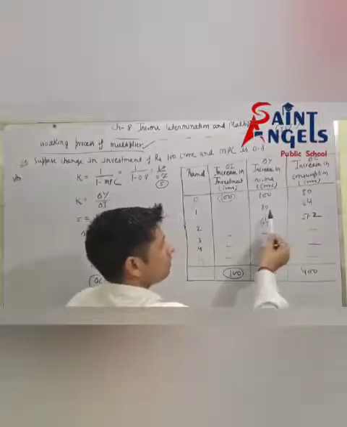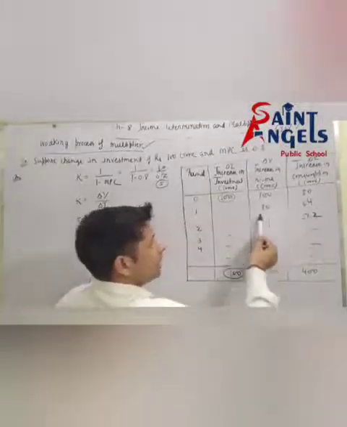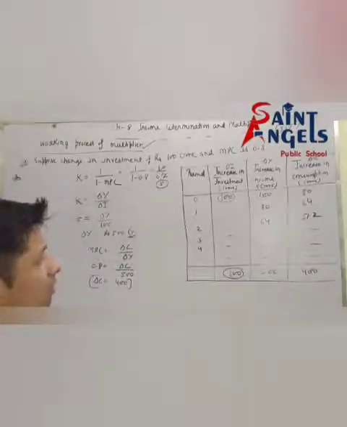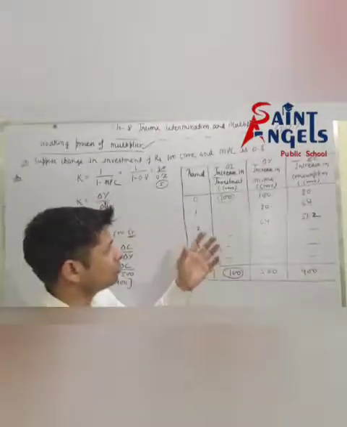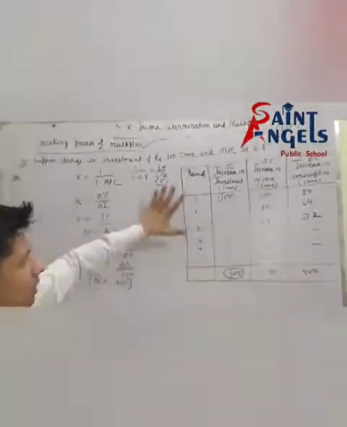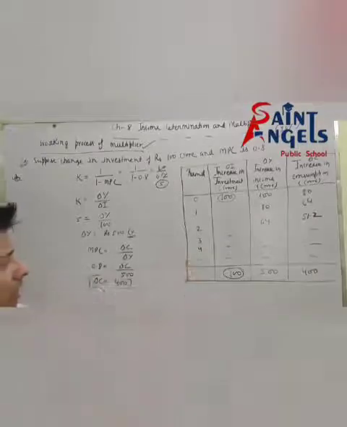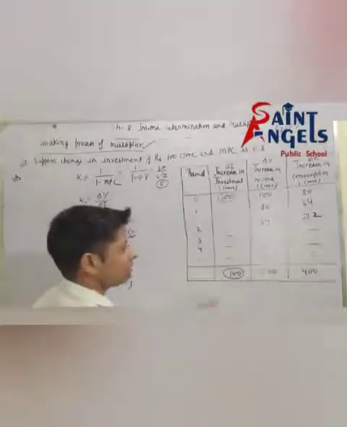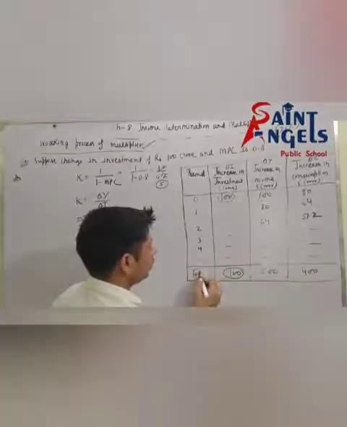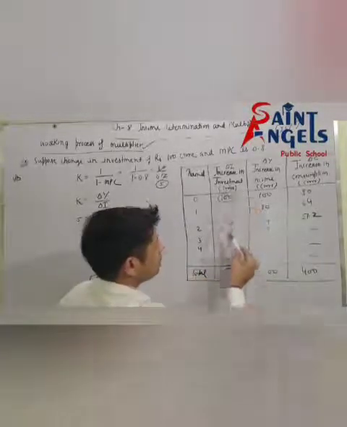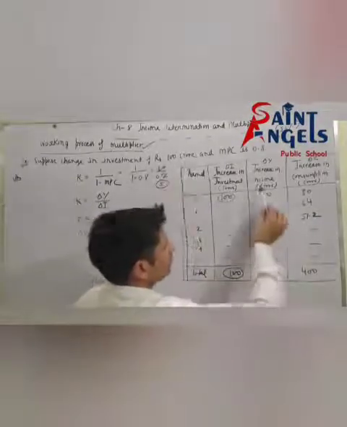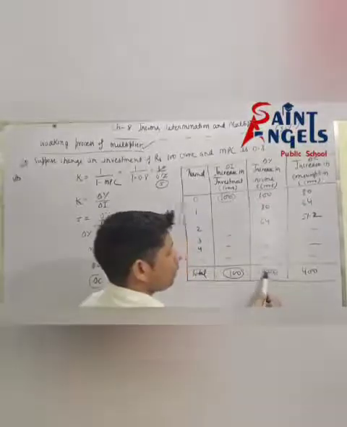Crore expenditure will become income in the next round, and there will be infinite rounds. But we don't need to show all these infinite rounds. You only have to calculate the total amount: total increase in investment is rupees 100 crore, and total increase in income is rupees 500 crore. How will you calculate this?